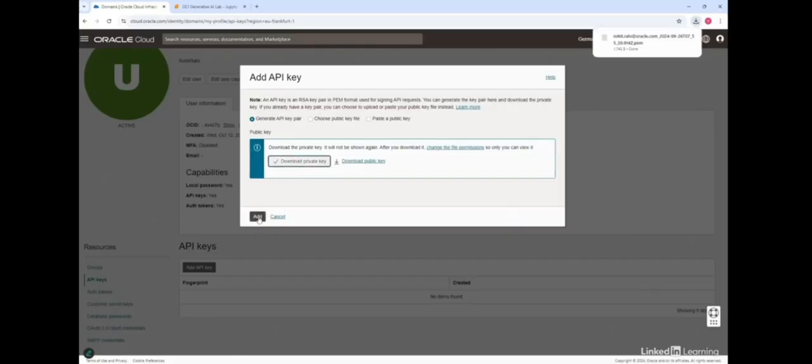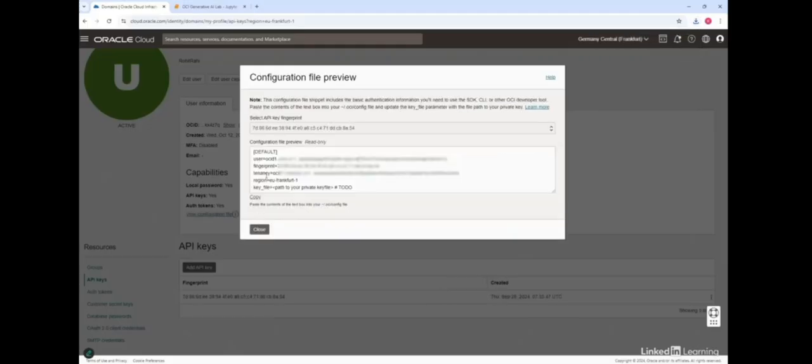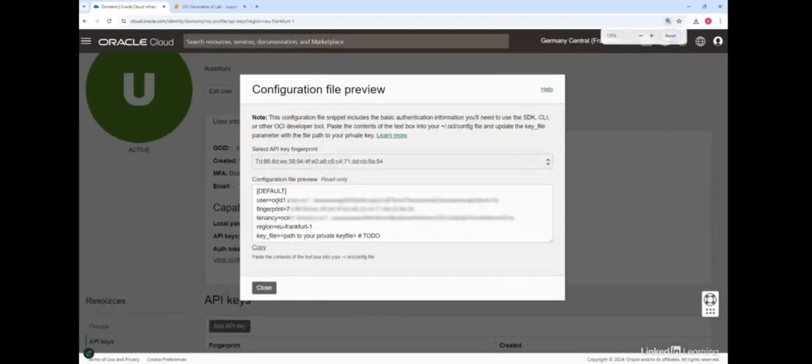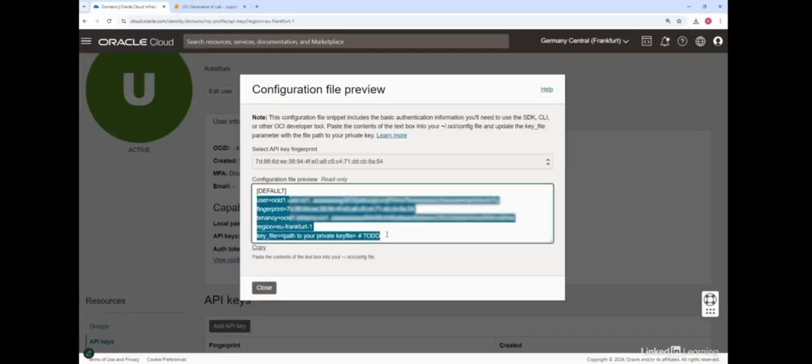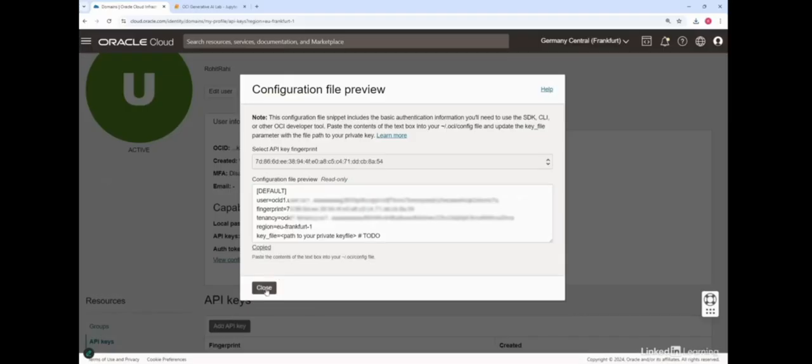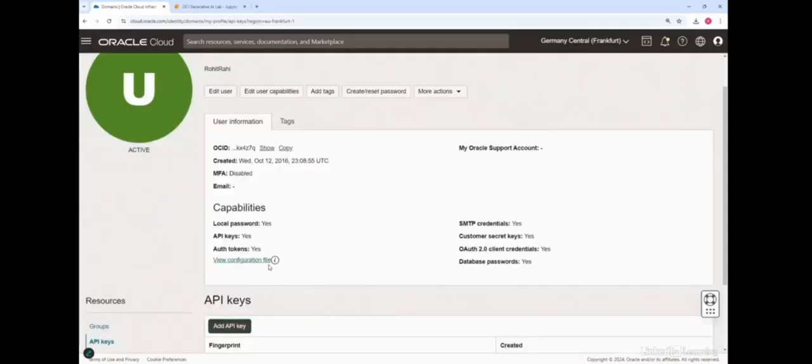And I will also click on add here, and now the config gets added here, and you can see these parameters. Let me zoom in again. You can see these parameters again, the user OCID, the fingerprint, the tenancy, region, etc. So let me just copy all these values, and I'll paste them in the config file which I have opened in Visual Studio Code. So let me close here and switch over to Visual Studio Code.